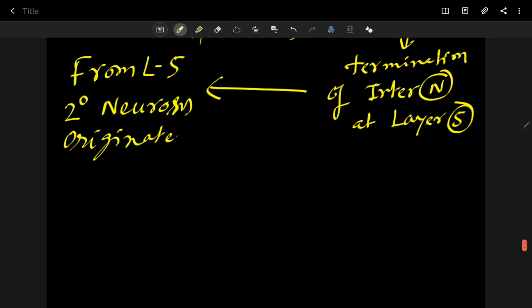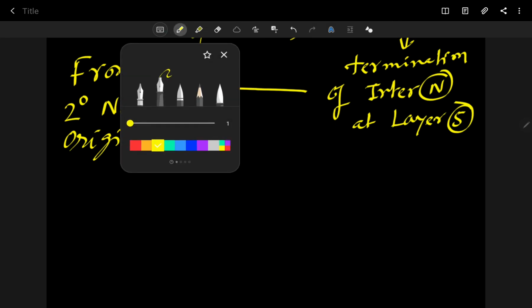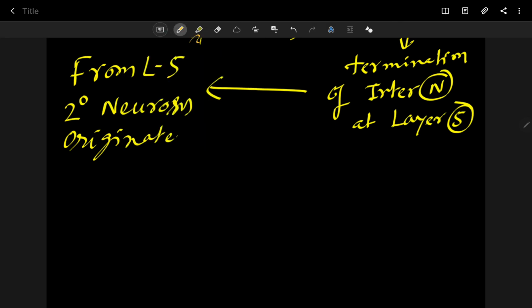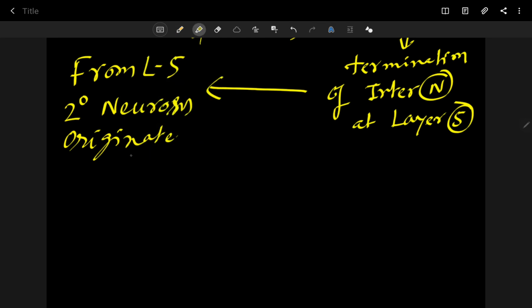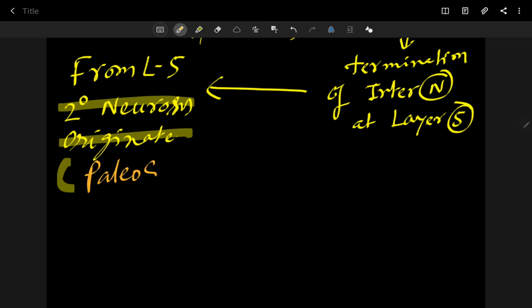These second order neurons are very old in evolution. That's why they are called paleo, meaning older, spinothalamic tract.